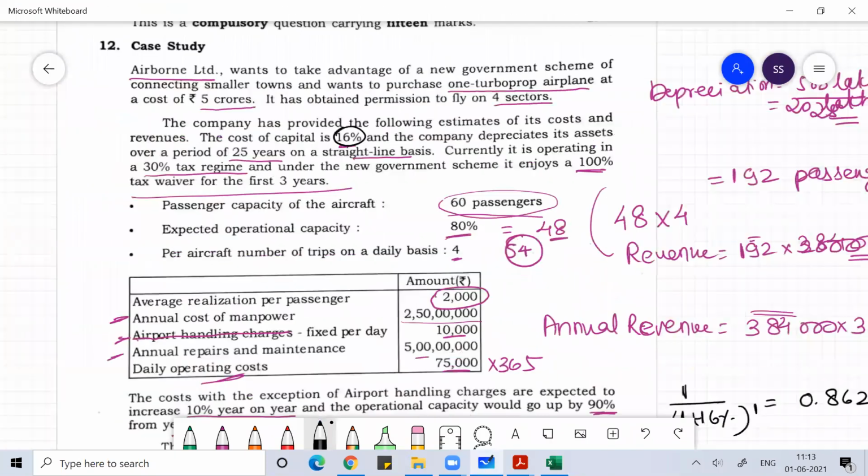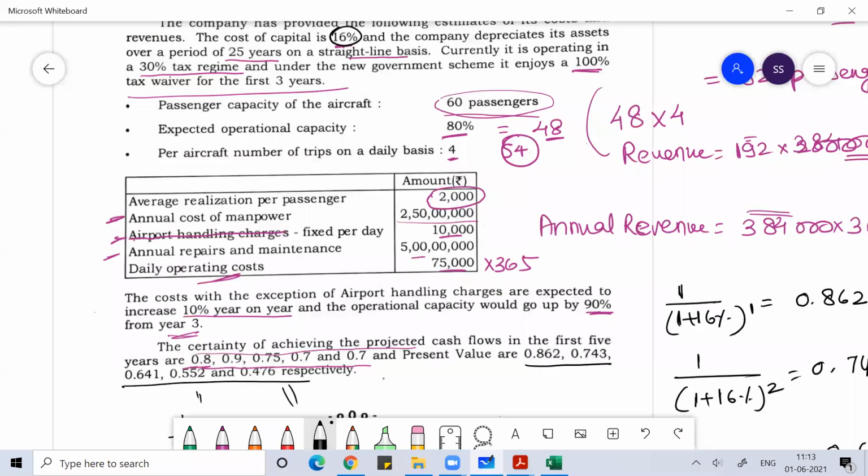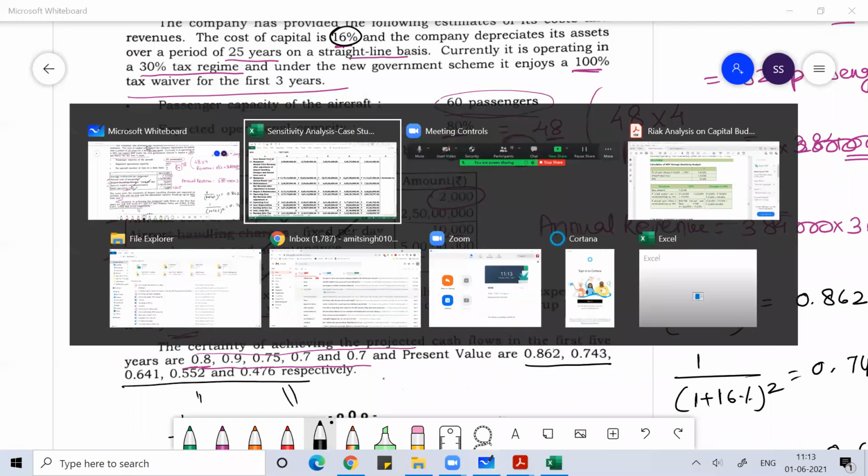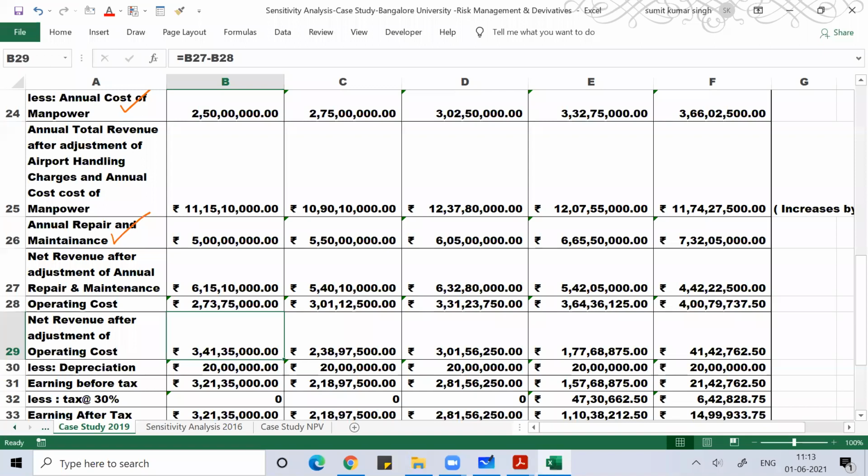I have expenses in the form of annual cost of manpower, airport handling charge, daily repair and maintenance, and daily operating costs. All these expenses I deducted. So finally, I get some value of operating profit.